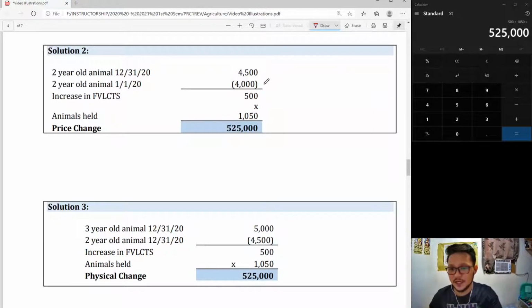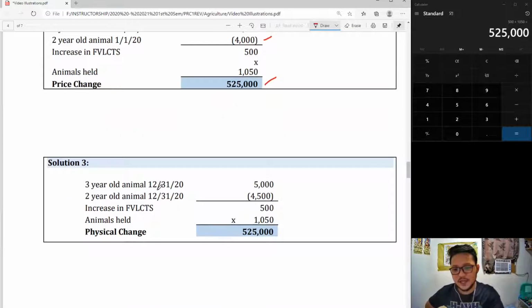So you have your initial value of the animals. Compare that to the same age on December 31 for price change. Increase of 500 multiplied by the number of animals held, you get 525,000 as price change. On the other hand, physical change only uses December 31 values because it only measures change in fair value due to biological transformation.